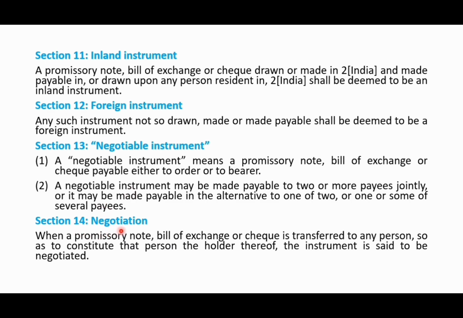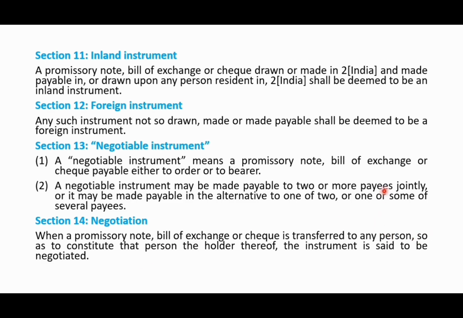Then section 14 is negotiation. It says that when a promissory note, bill of exchange, or check is transferred to any person so as to constitute that person the holder thereof, the instrument is said to be negotiated. So negotiation is nothing but the transfer. By the transfer of the instrument, the person is made a holder, then that is said to be negotiated.